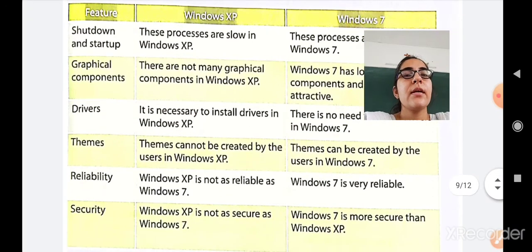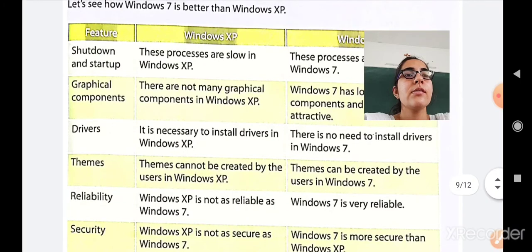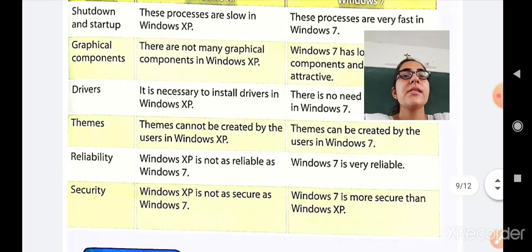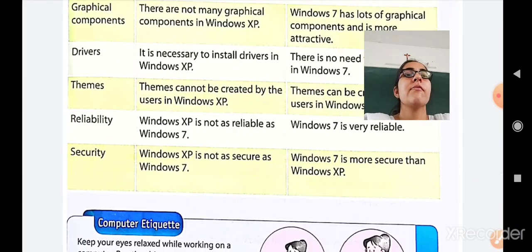Next is drivers. It is necessary to install drivers in Windows XP, while in Windows 7 inbuilt drivers are already there by default. So there is no need to install the drivers in Windows 7. Themes cannot be created by users in Windows XP, while in Windows 7 the user can create their own themes. Reliability. Windows XP is not as reliable as Windows 7, while Windows 7 is very reliable. It means very easy and understandable. Next is security. Windows XP is not as secure as Windows 7, while Windows 7 is more secure than Windows XP. If we are talking about security, then Windows XP is less secure while Windows 7 is more secure.